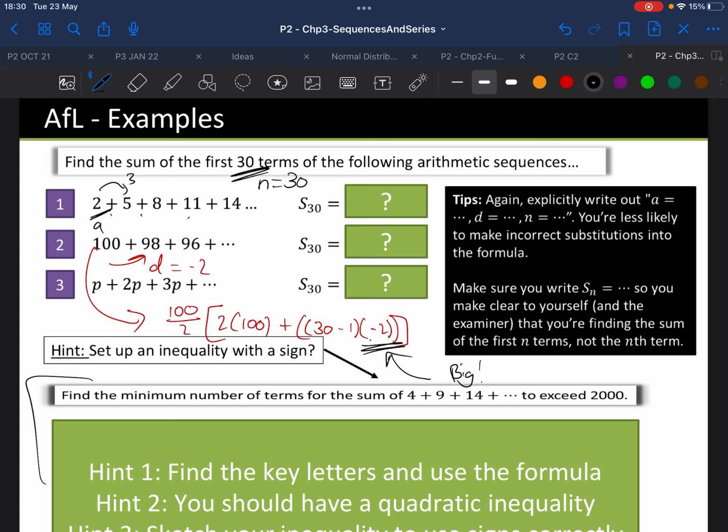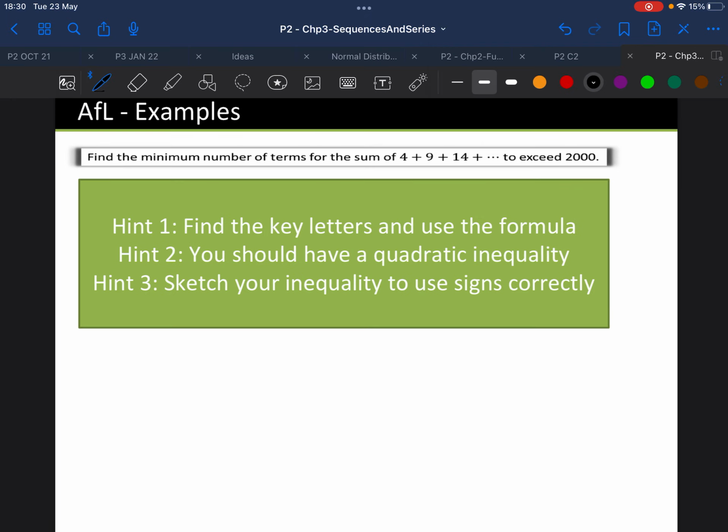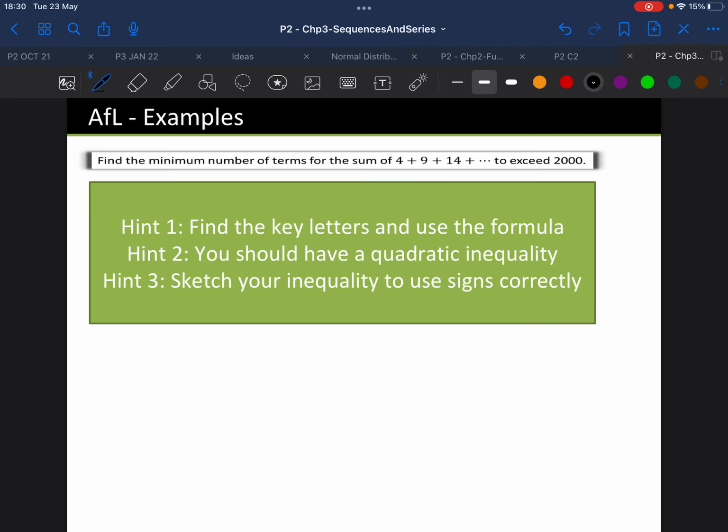We're going to have a go now at the second part, though. So the second part is more difficult. So find the minimum number of terms. So the smallest n is what that means.